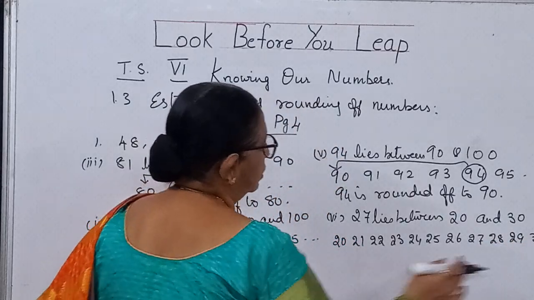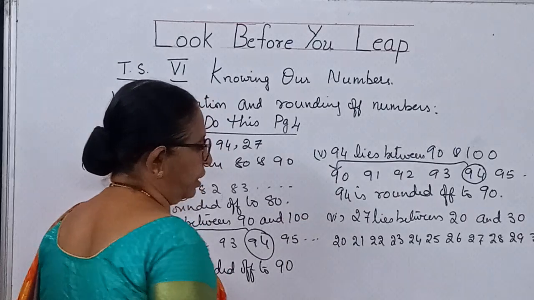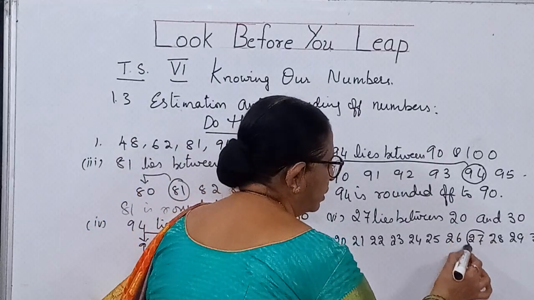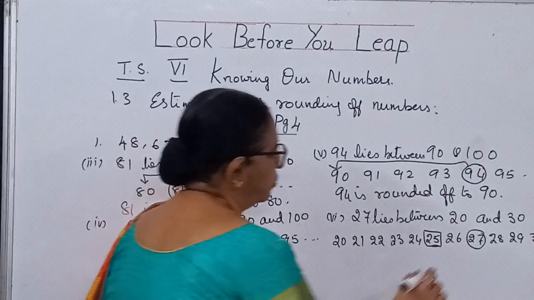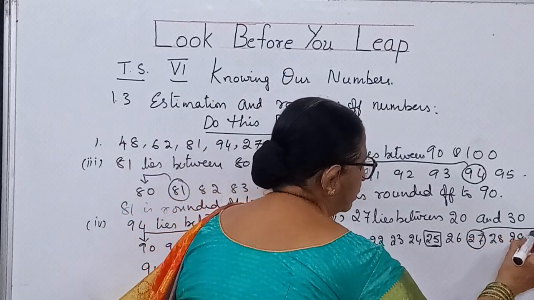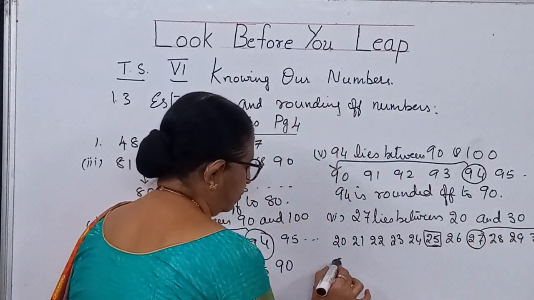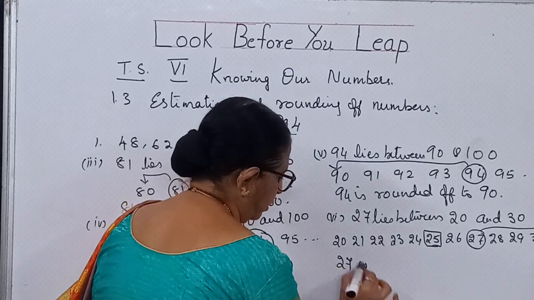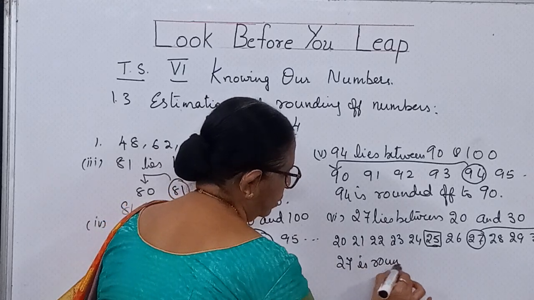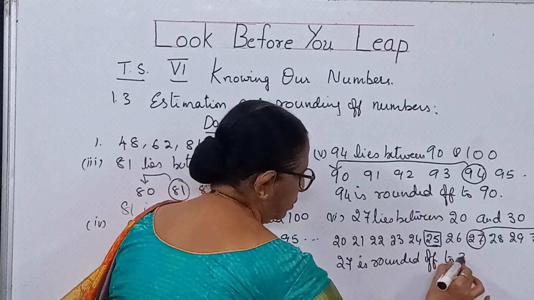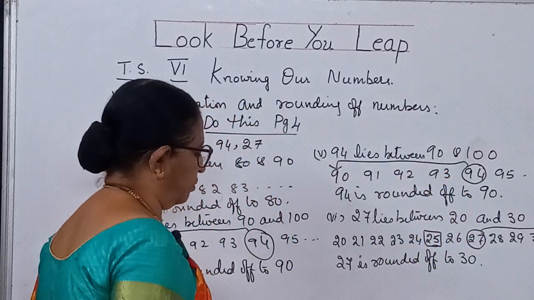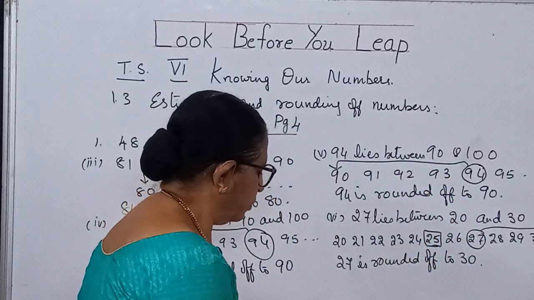I should continue it because the value is more than half. So 27 is here, the middle value is 25 here, it is more than the middle value, so it is taken as 30. So 27 is rounded off to 30. This is your answer, children. Go through it.